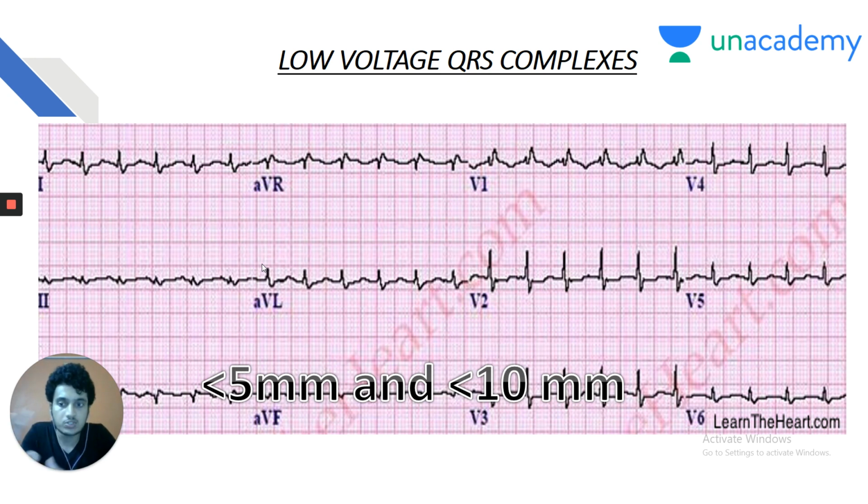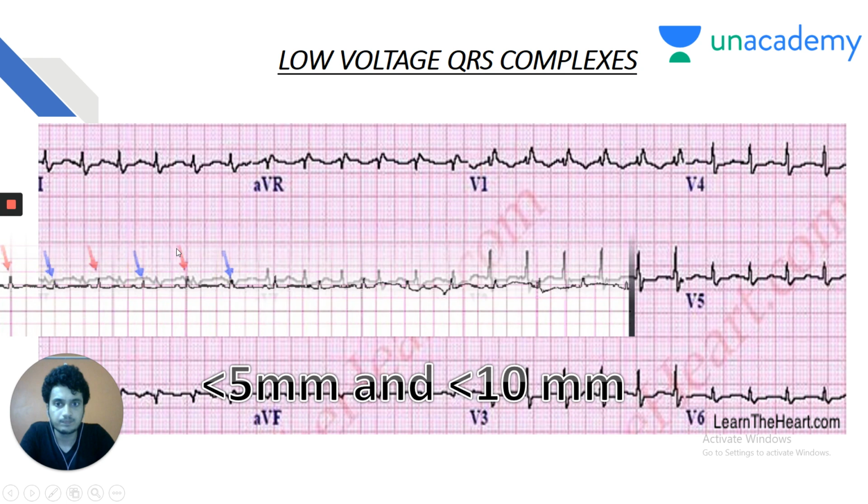Then at the end, you must think of amyloidosis causing restrictive cardiomyopathy and low voltage ECG complexes. Again, what is the definition of low voltage ECG complexes? Less than 5 mm in the limb leads and less than 10 mm in the chest leads. V1 to V6 are chest leads, and 1, 2, 3, AVL, AVR, AVF are limb leads.